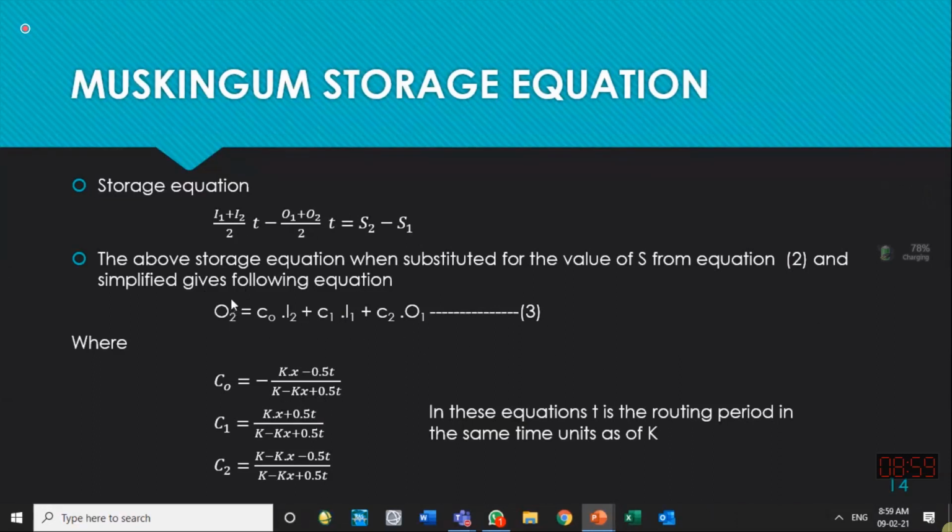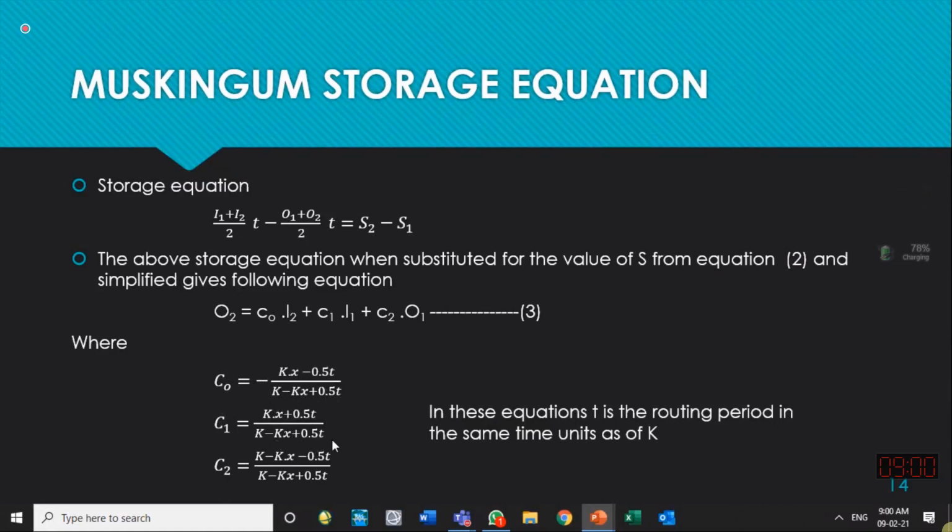It is not difficult. O2 is equal to I2, I1 and O1 multiplied with coefficients C0, C1 and C2. And there is an easy way of remembering these coefficients also. C0 has a negative sign with it. All of these equations have the same denominator, K minus Kx plus 0.5t.